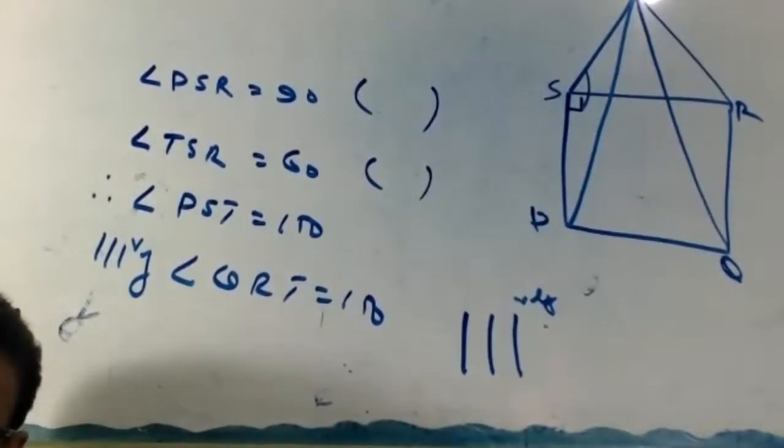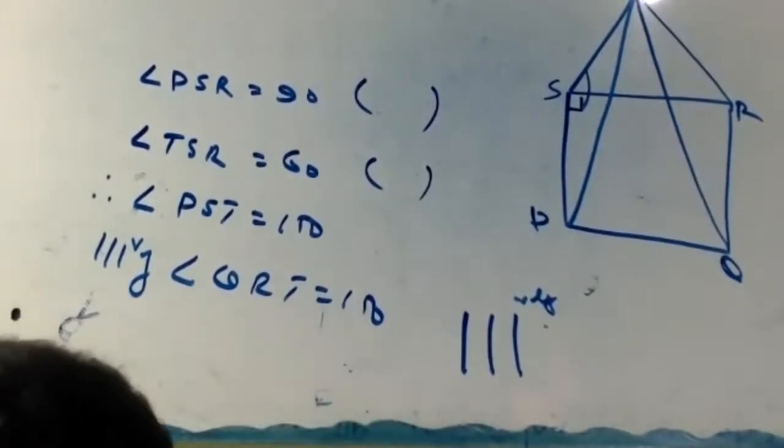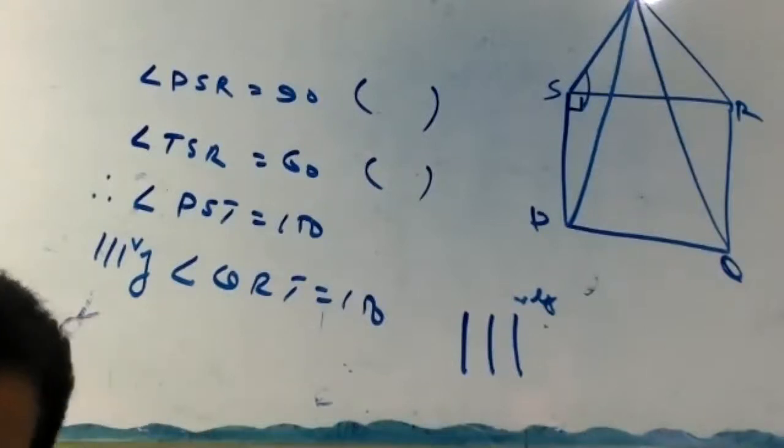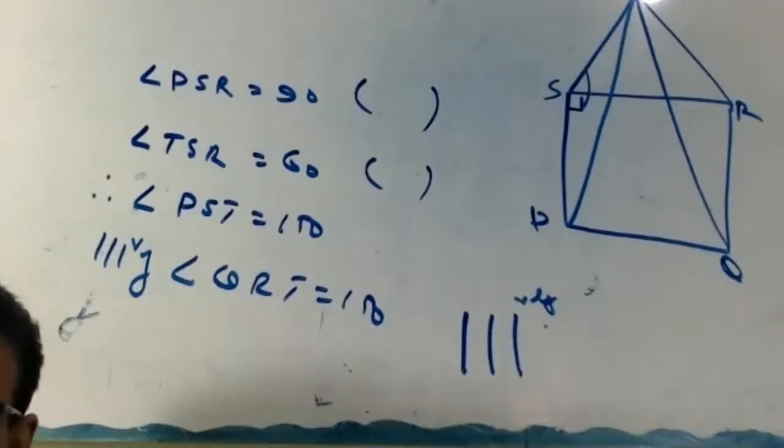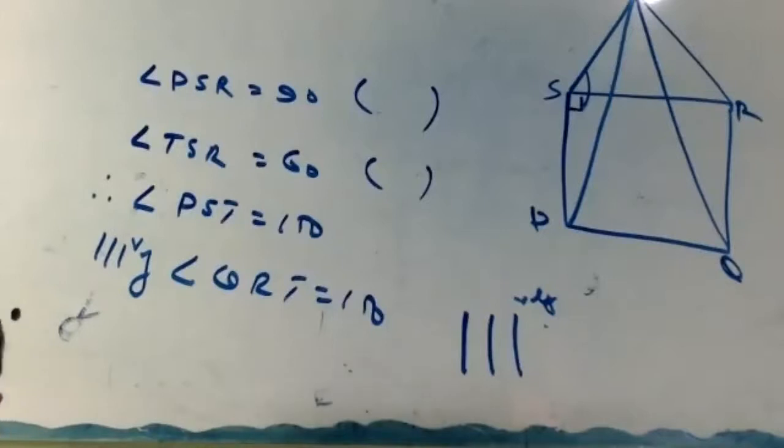Are these two parts okay or not? Check now. Tell me first, how did we get 150 degrees in PSR, PST and QRT? Now look here.